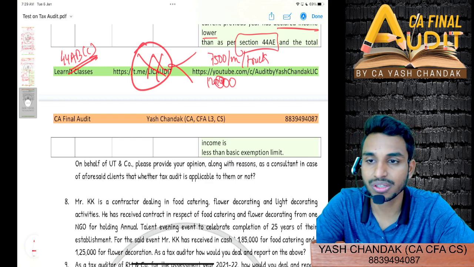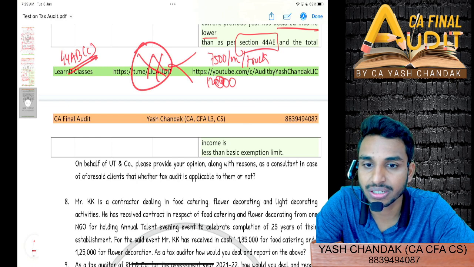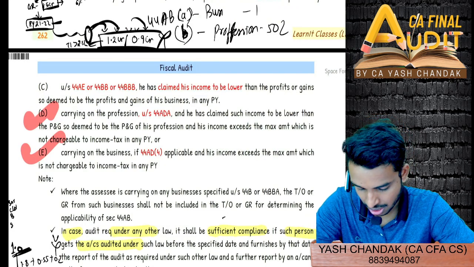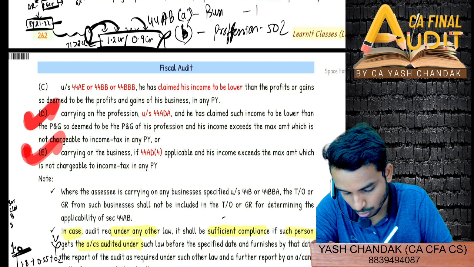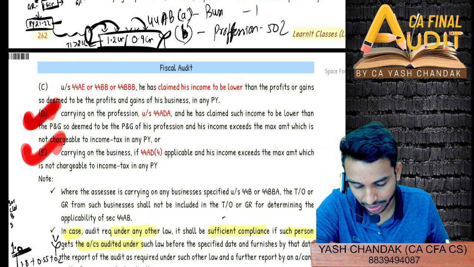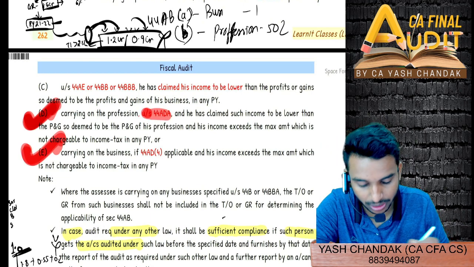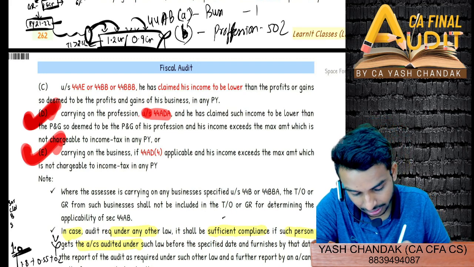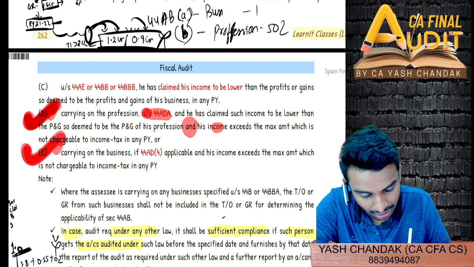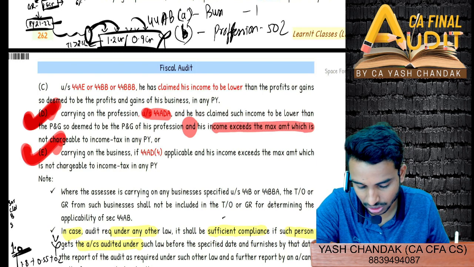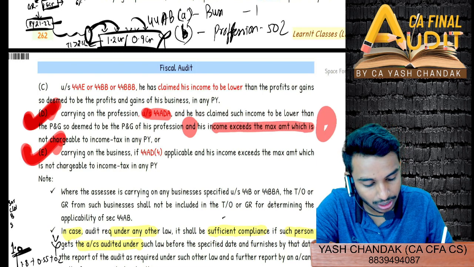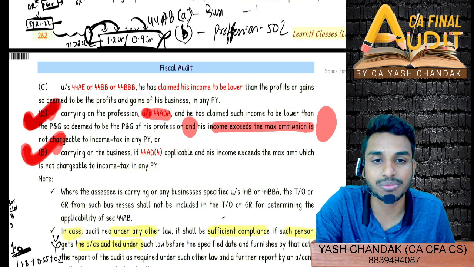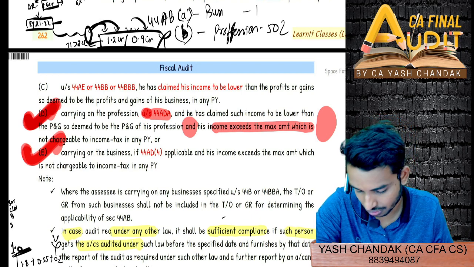And I guess also it is mentioned in 44 ADA. Yes, please go through point D again. Point D says that if you are declaring income lower than what is offered under section 44 ADA, and his income exceeds the maximum amount which is not chargeable to income tax, then you will have to get your books audited under section 44AB, clause D.